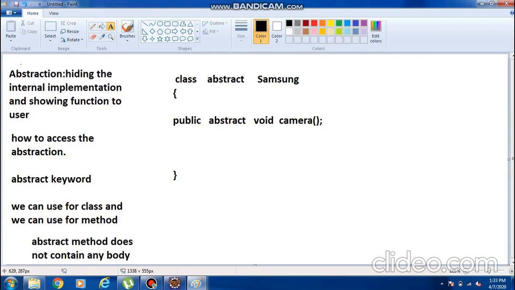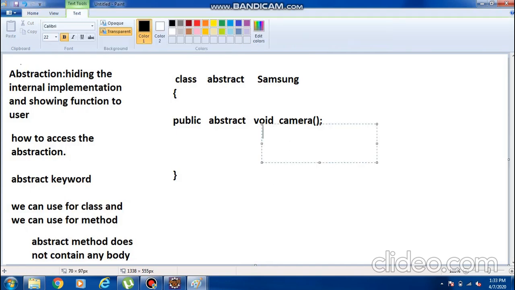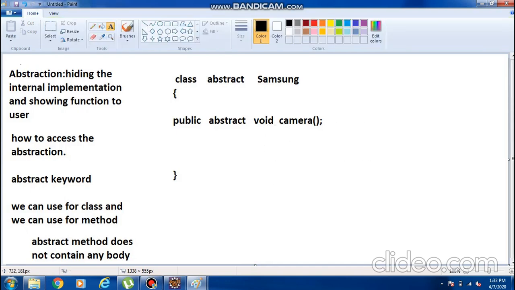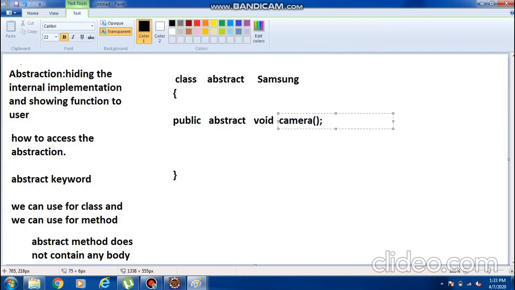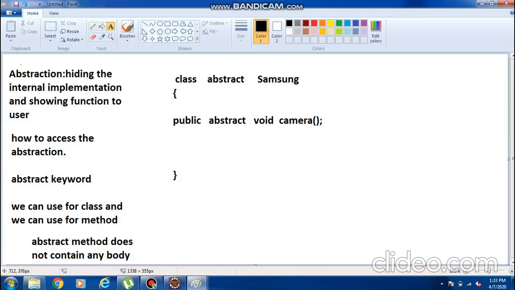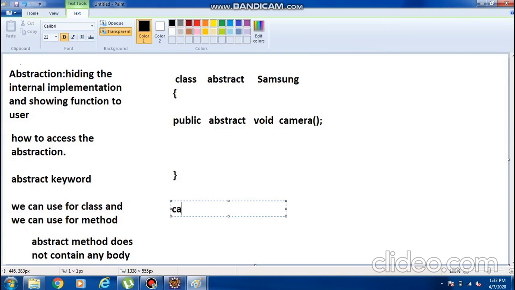The implementation I am giving in another class. Hiding the internal implementation, showing the function. What is my function? Camera is just like a function. The user will see only this function, but how this function is internally implemented, the user cannot see. Now I am taking one normal class.